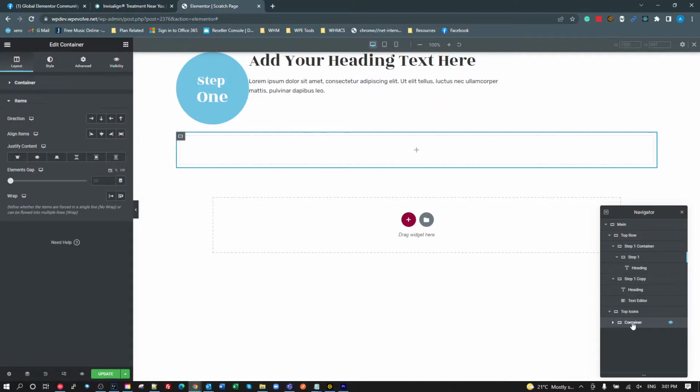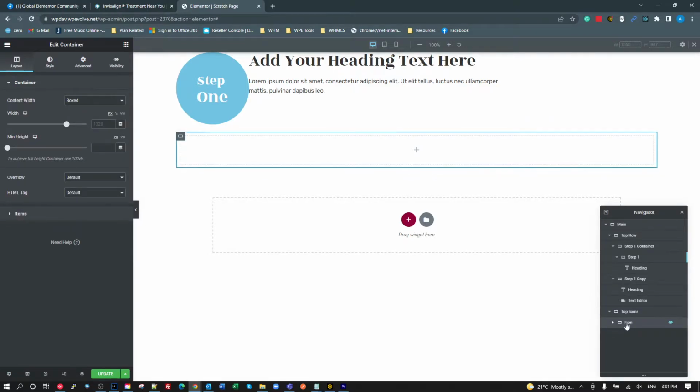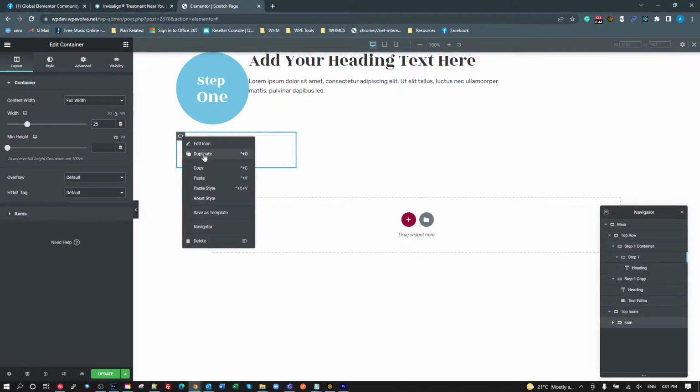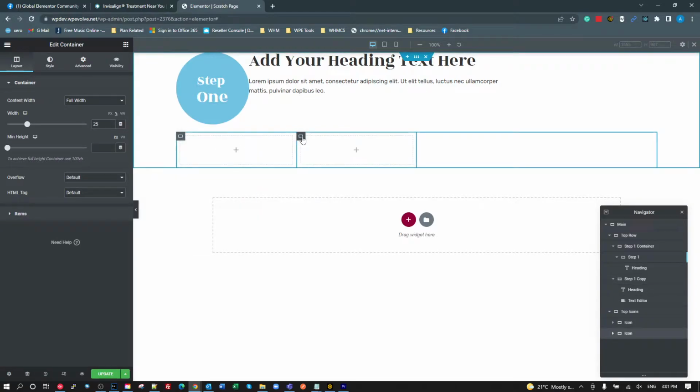So that container there, maybe we'll call that icon. So here's your top icon, and then we're going in there. We're going to set the container content width to 100%, but we want the content to be, say, 25%. So there it is there. Let's do 3 of those. Another one.